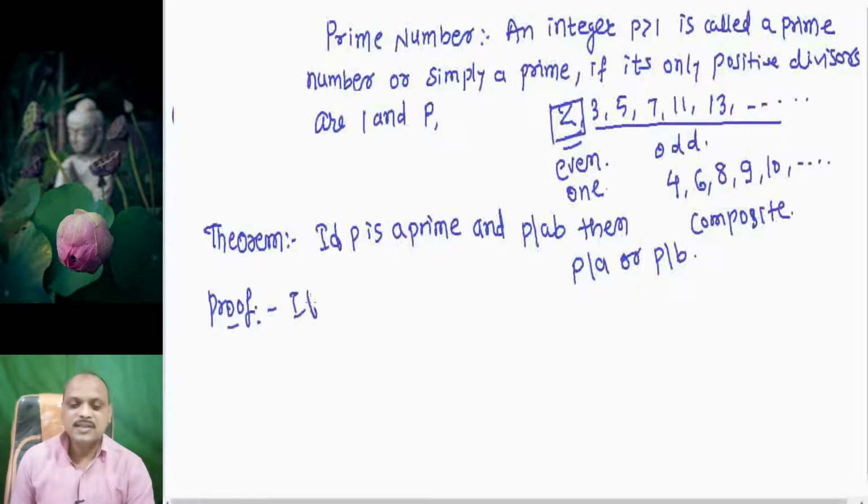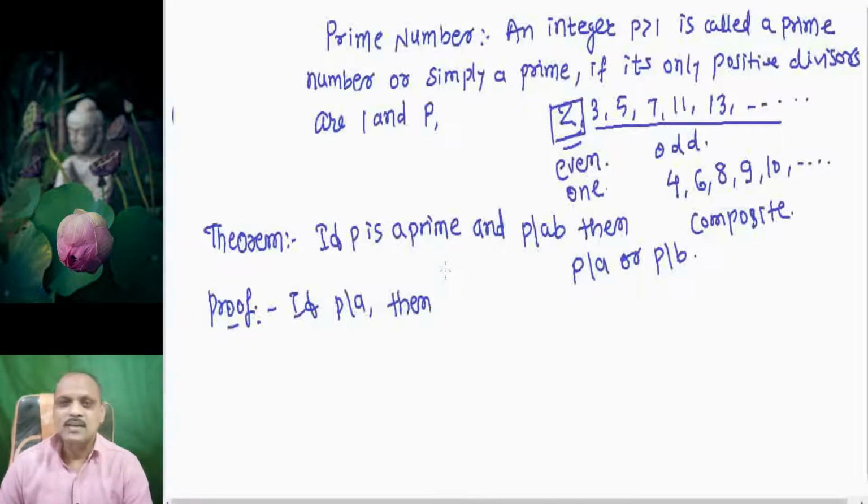Suppose p is a divisor of a. Then the statement is proved; there is nothing to prove. It is obvious. We have proved that if p is a divisor of the product, then p is a divisor of one of them, and that number is a.